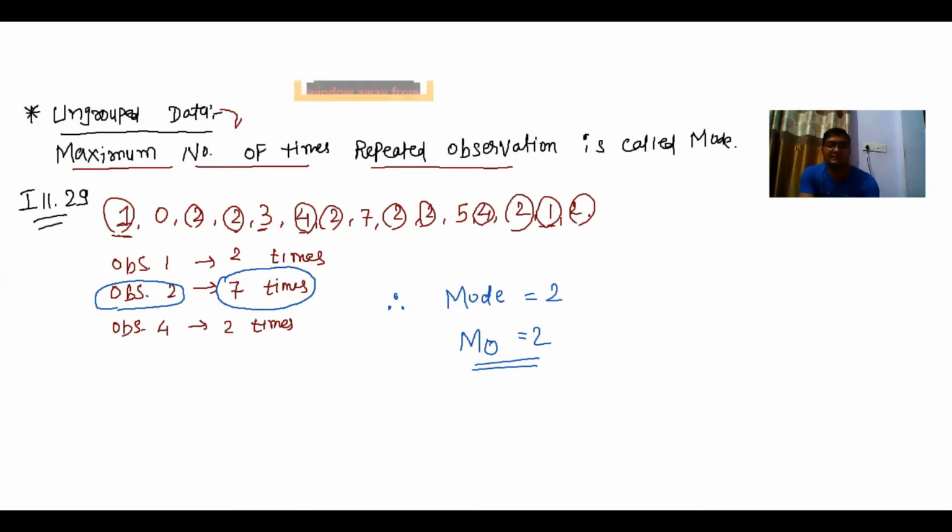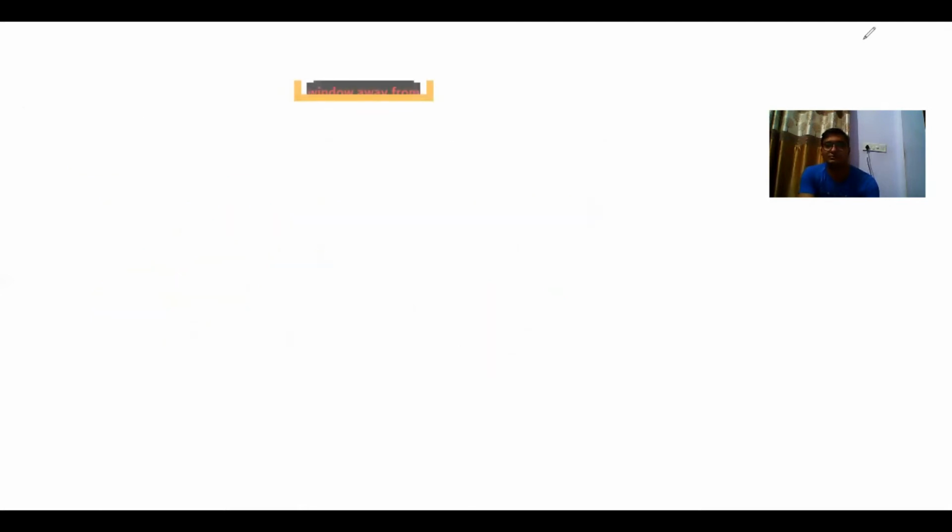I am erasing now. Next one, for discrete frequency distribution.